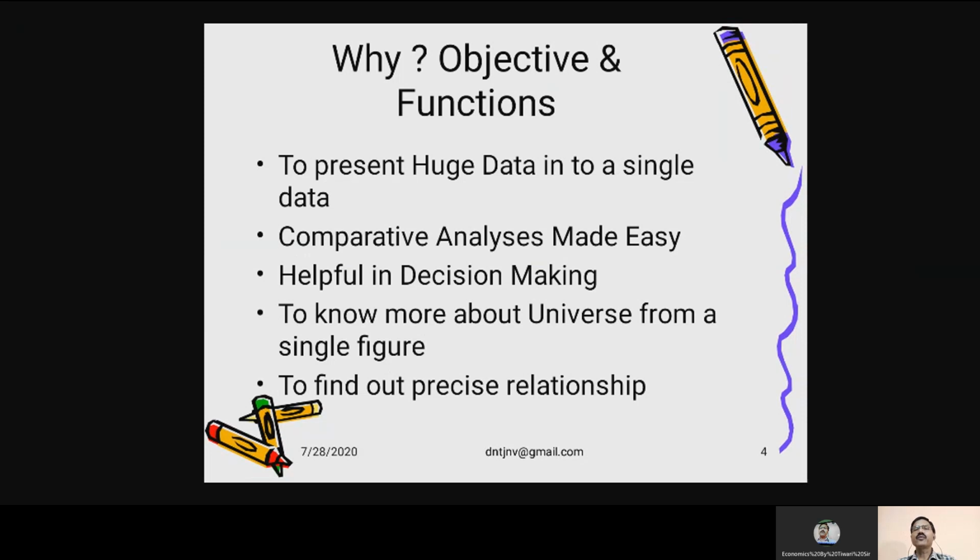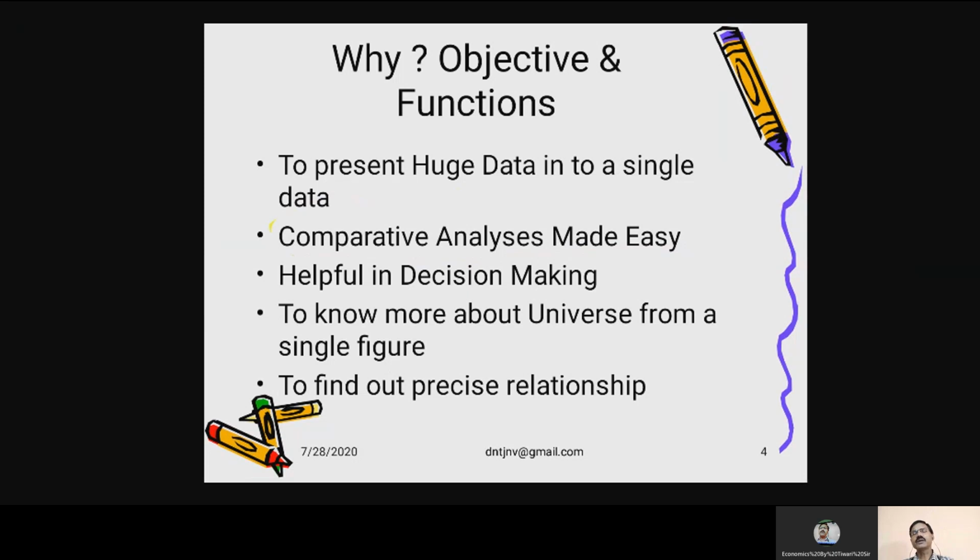If income of 1.30 arab people are given, no decision, no discussion, no conclusion can be drawn. But when we say per capita income of India is this much, easily anyone can guess about the economic condition of Indians.